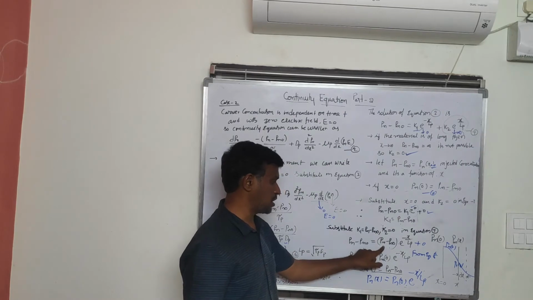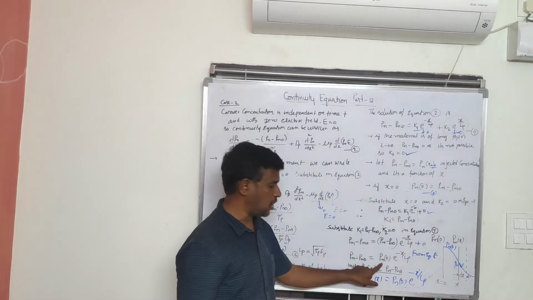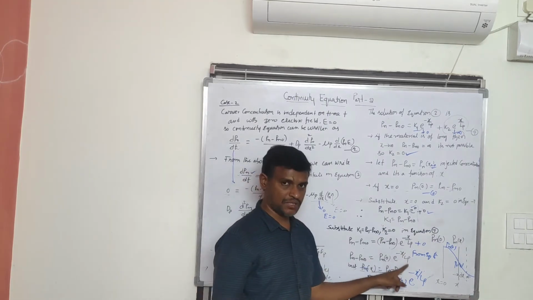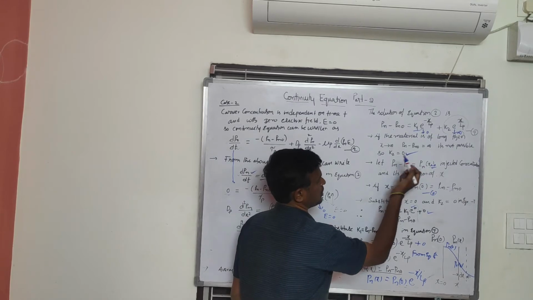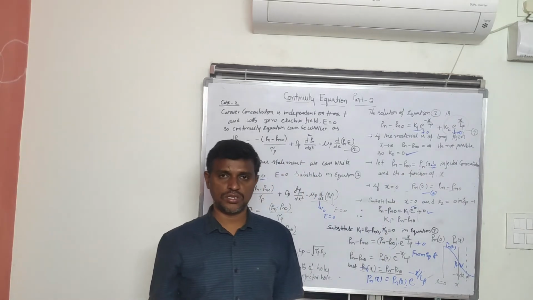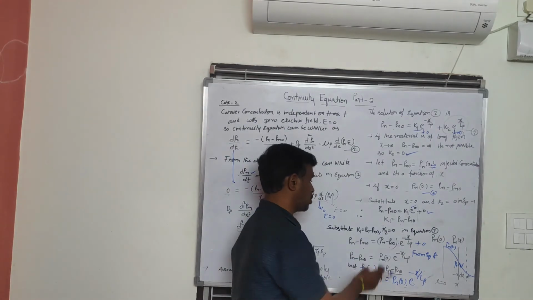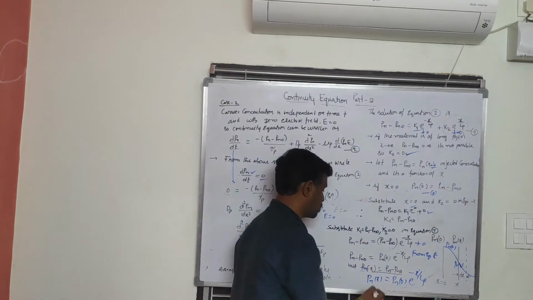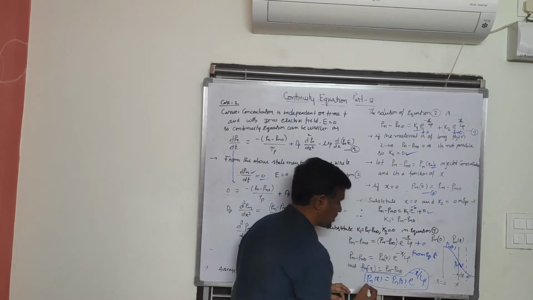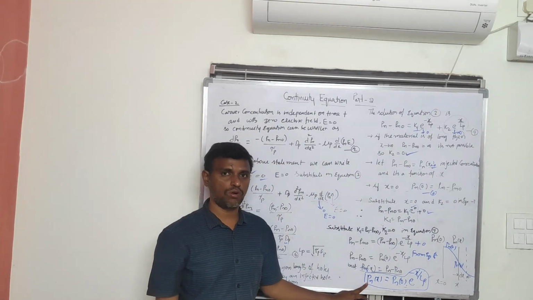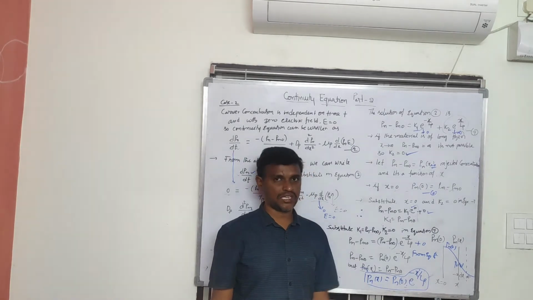Therefore in this equation I will substitute Pn minus Pn naught is equal to Pn of 0 e power minus x by Lp, and at the same time we have considered that the injected carrier concentration Pn of x is equal to Pn minus Pn naught. So both values I will substitute, so that my injected carrier concentration varies with the distance as Pn of x is equal to Pn of 0 e power minus x by Lp.